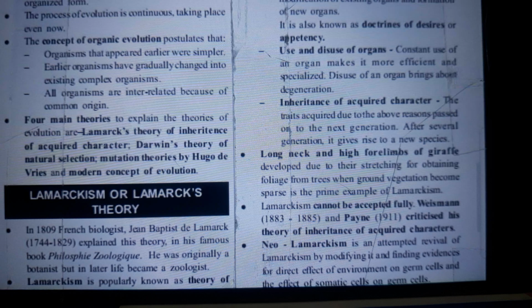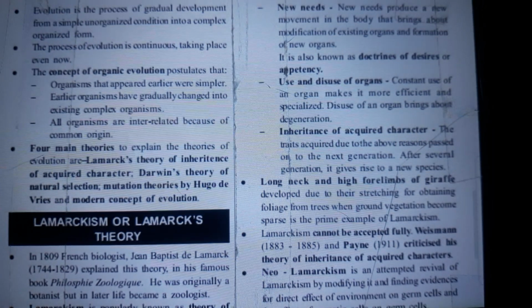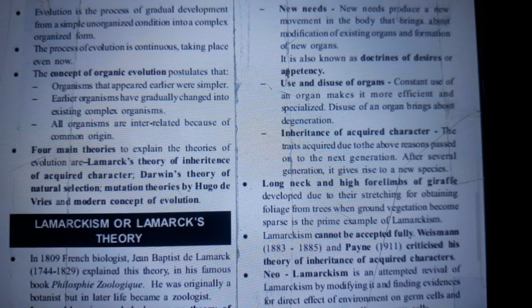And new needs. New needs focuses on new needs producing a new movement in the body that brings about modification of existing organs and formation of new organs. It is also known as doctrine of desires or appetency.